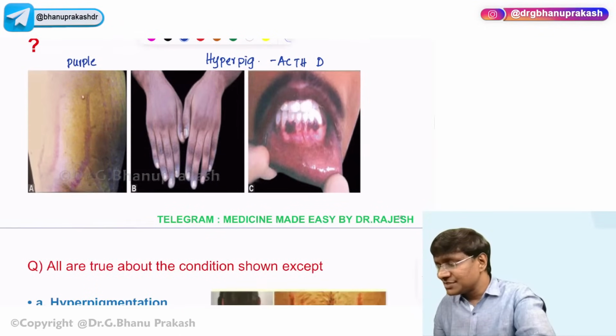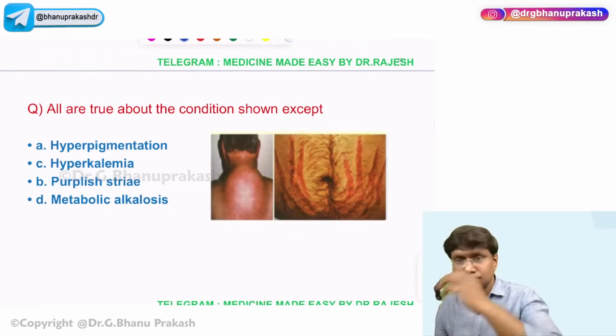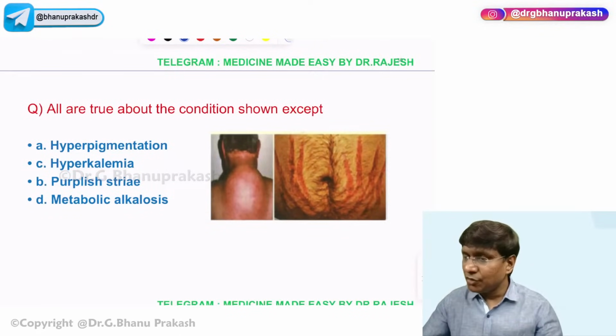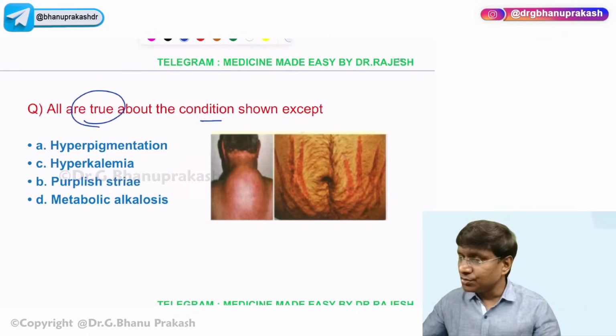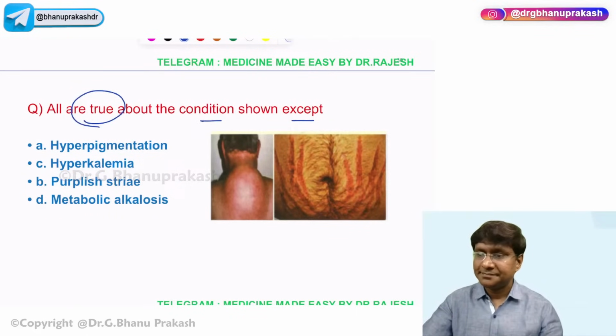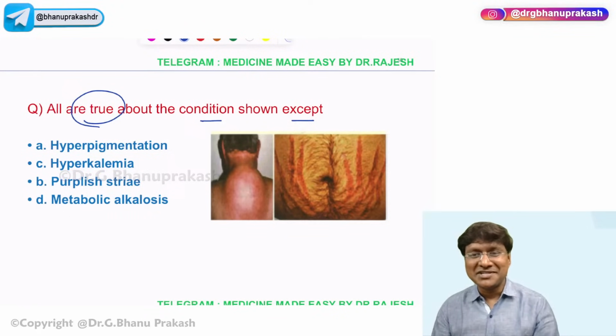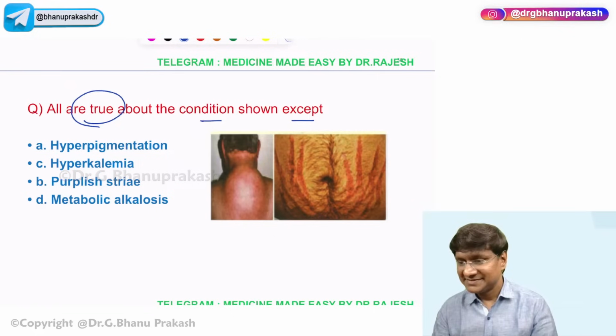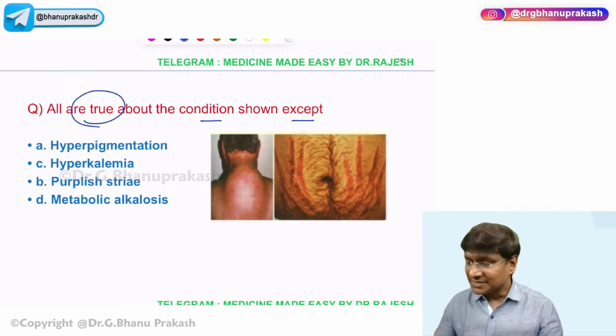Yeah, please answer this question. All of the following are true about the condition shown except. Right, so great.